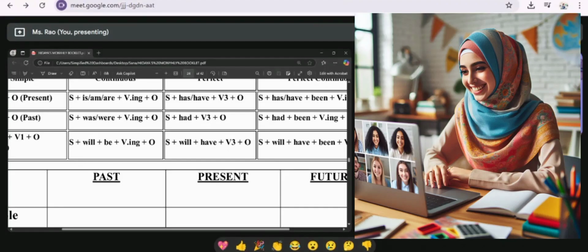Simple past. We are talking about, yes, I'm talking about past continuous. It's not continuous past, it's past continuous form. Yesterday, when we were going to park, we saw a kitten. Okay, so here you have said yesterday we were going to the park.